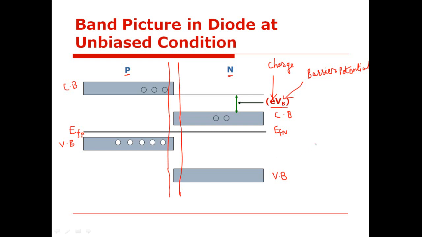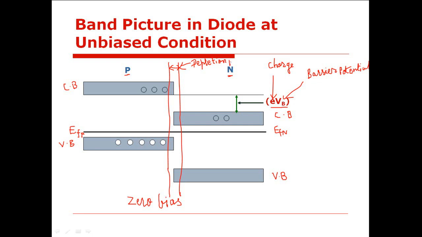And then we say that the diode is formed. So this is the case for zero bias situation. Zero bias means we have not applied any bias, neither forward bias nor a reverse bias is applied to the diode. So this region which exists between p side and n side is called the depletion region.